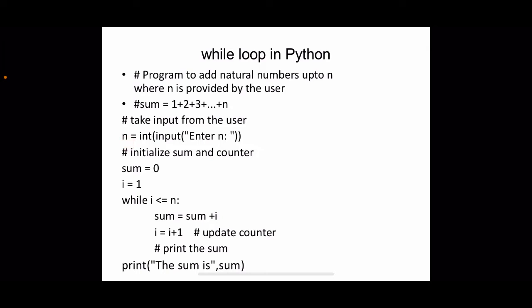What we have to do is find the sum. In an iterative way, that means each time we are adding a new value. First it will be 1, then in the second iteration we add 2, in the third iteration we add 3, like that.